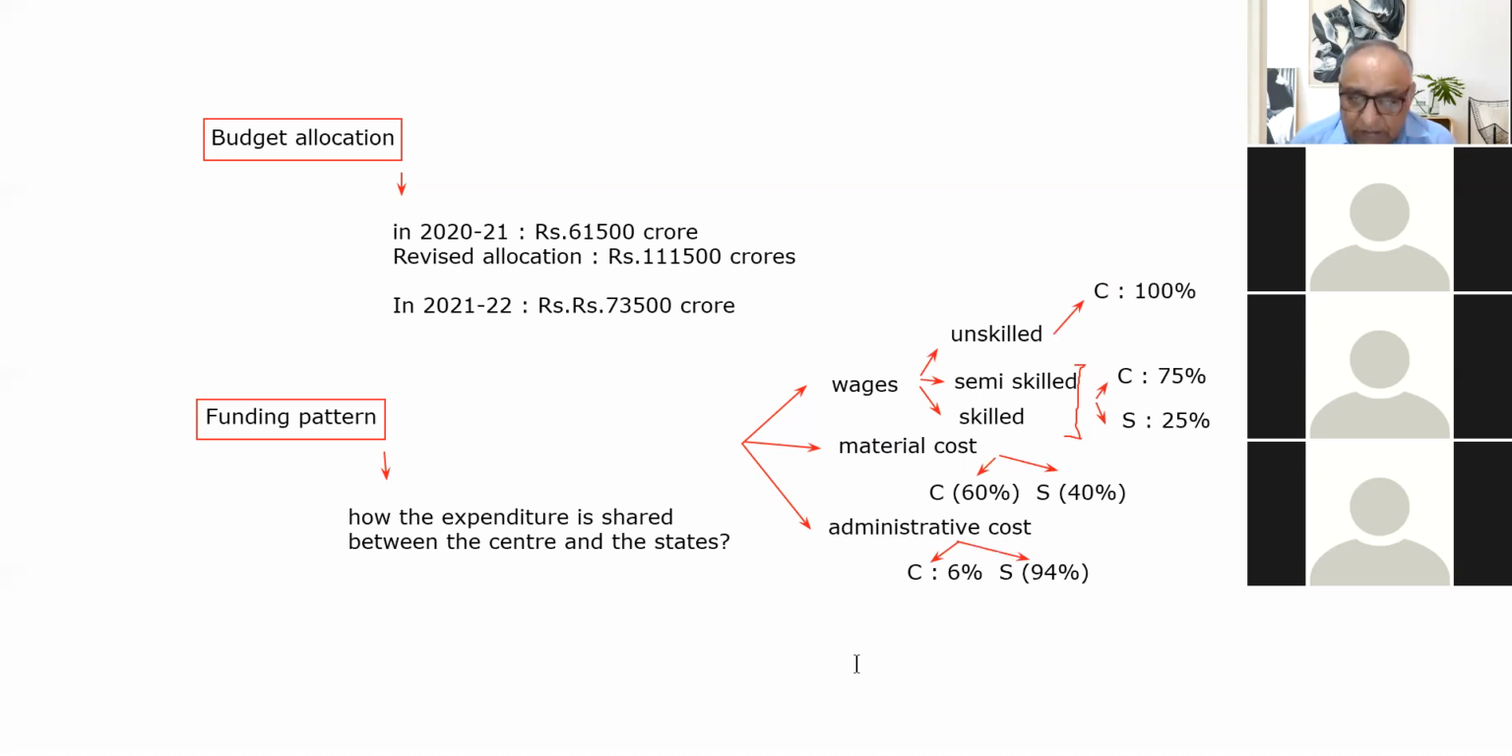As far as the material cost is concerned, 60% of the total material cost is borne by the center and 40% by the states. And as far as the administrative cost is concerned, 6% is borne by the center and 94% by the states. So this is about the funding pattern. On this basis, we say that MNREGA is a centrally sponsored scheme, which I have told you earlier also. Please bear this in mind.